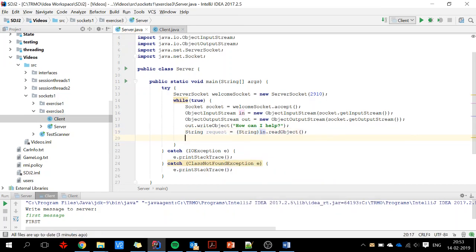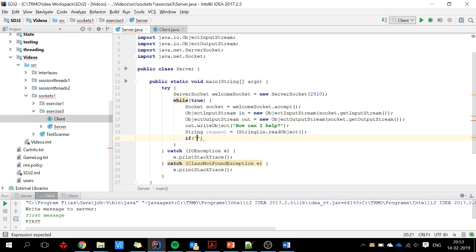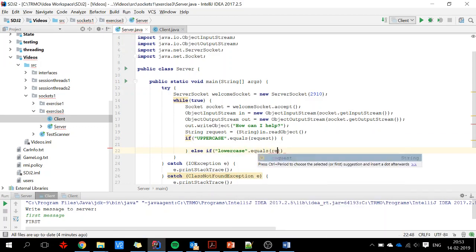So we say if request, it should be uppercase. So uppercase equals request. Then I need to do something else if lowercase equals request.